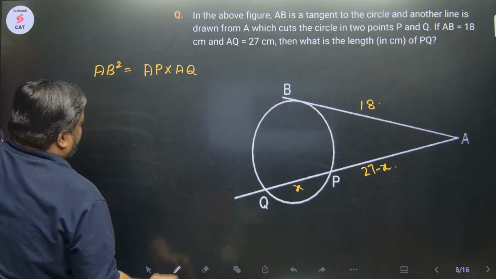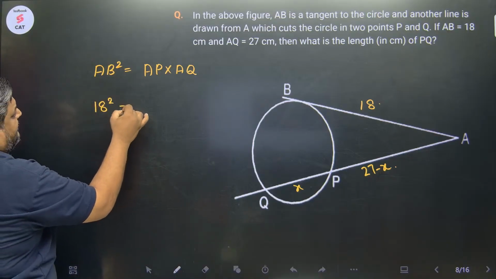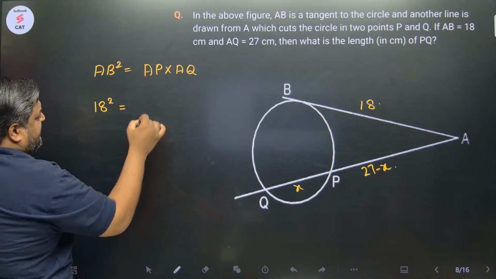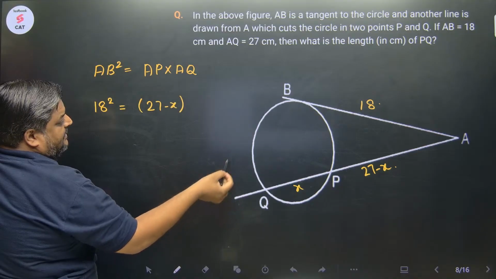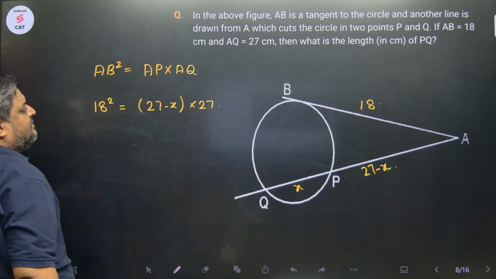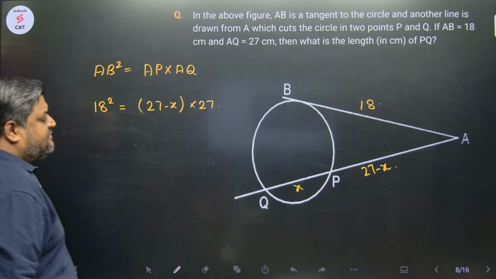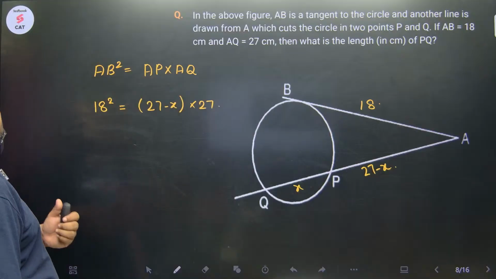So we can write AB square, which is 18 square, equals AP, AP is 27 minus x, into AQ, which is 27. Okay, AQ is 27 ना. You need to solve this to find the value of x.